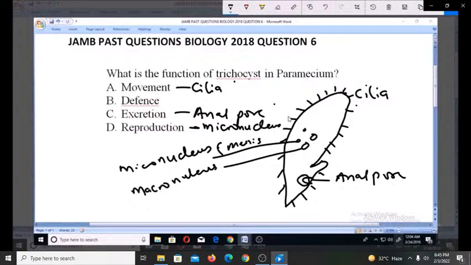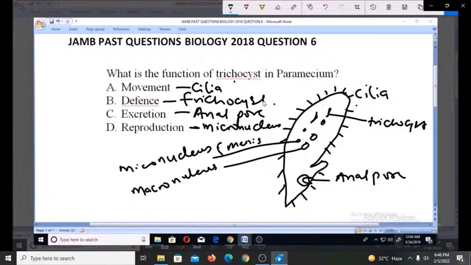Now we also have what we call a spindle-like body. We also have spindle-like bodies inside, called trichocysts. And these trichocysts are actually spindle-like bodies filled with dense refractive fluid containing swelling substances, and they are actually used for defense.